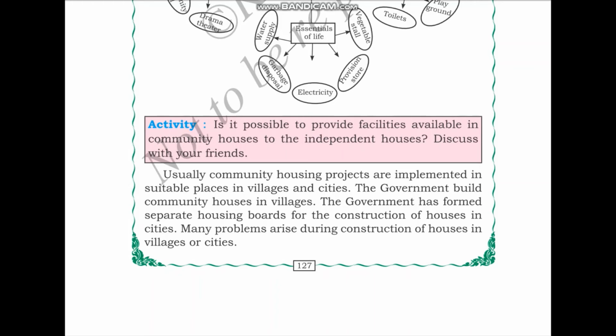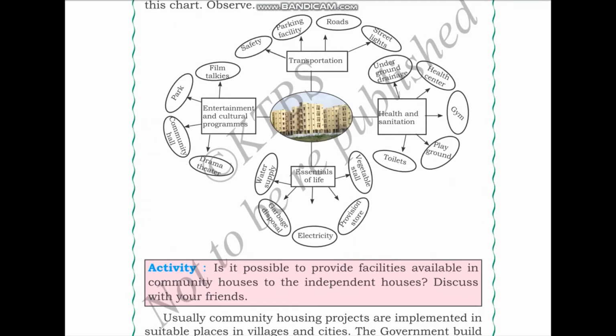The next activity: is it possible to provide facilities available in community houses to independent houses? Discuss with your friends. So, we saw the different facilities that are provided to the community houses. Providing them to independent houses can be difficult because the planning of the community houses is done in a manner to facilitate the provision of all these facilities.